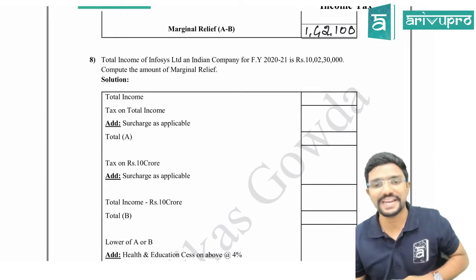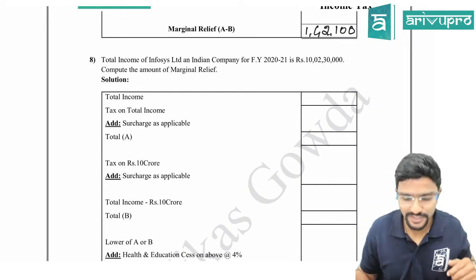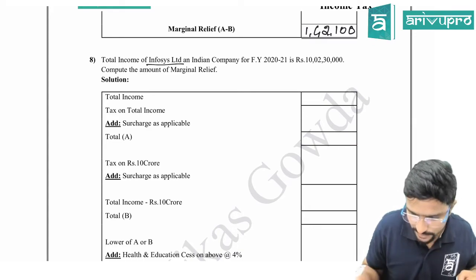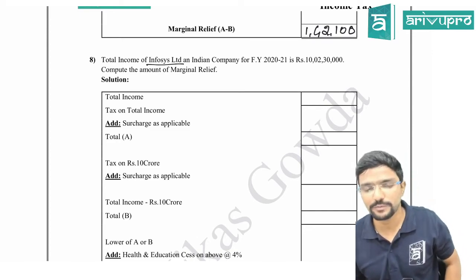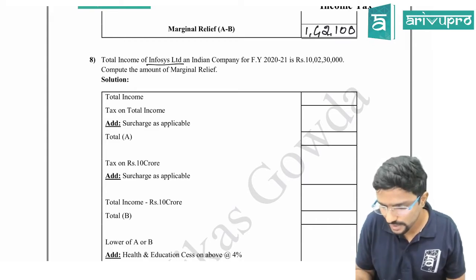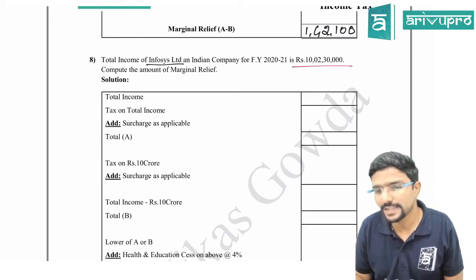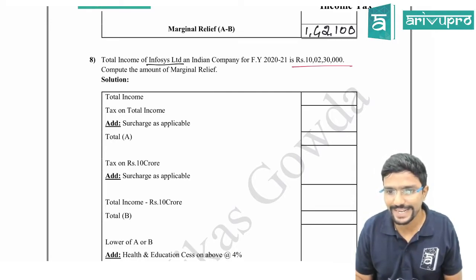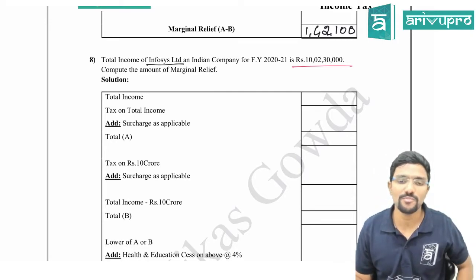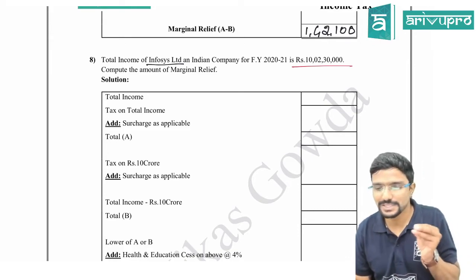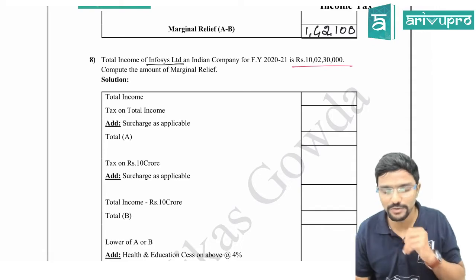Question number 8. Total income of Infosys Limited. Which company is Infosys Limited, guys? Indian company, so it will be a domestic company for financial year 2021. They have a total income of 10 crore 2 lakh 30,000, a little bit more than 10 crore. Compute the amount of marginal relief, if it is applicable. So here we have to check it because it is a little bit more than 10 crore.